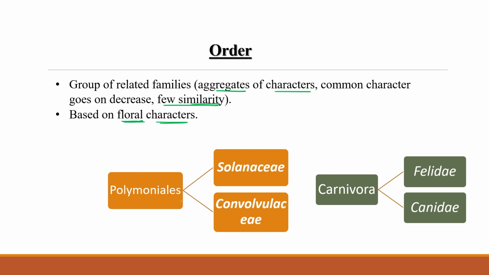Like in Polemoniales, both Solanaceae and Convolvulaceae come in the same order. Similarly, in Carnivora, Felidae and Canidae both come in the Carnivora order.